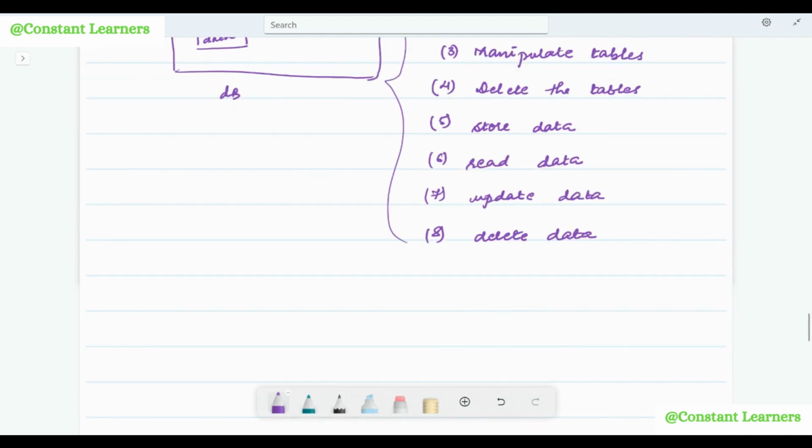Now, some popular database management systems used these days are MySQL, then there's Oracle, then there's PostgreSQL, SQL Server, Amazon SimpleDB, IBM DB2. All of these DBMSs use structured query language to query the databases.